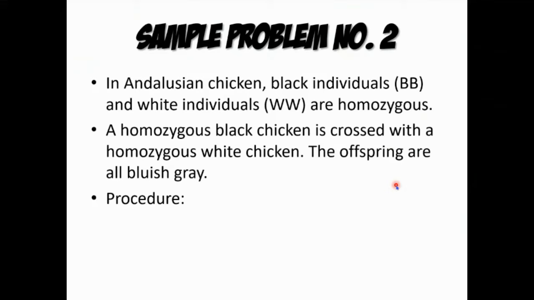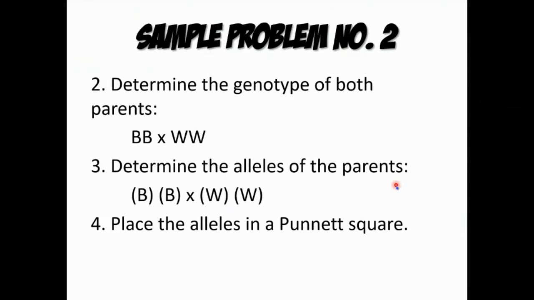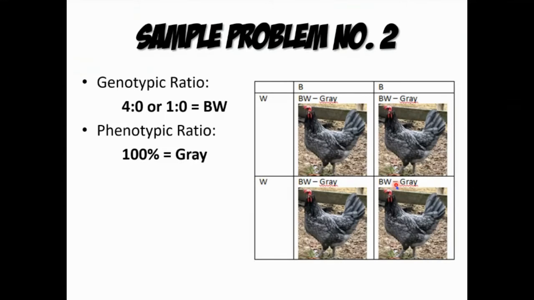So yan, procedure, ganun lang din. Yung B stands for black, W stands for white, BW stands for the gray. Then ganyan lang din po. Apply lang natin yung una nating procedure. Hindi ko na po ulitin kasi nakita na po natin sa unang sample problem, same lang din naman. Then i-apply na natin ang test cross. Ayan. So base sa existence nila,